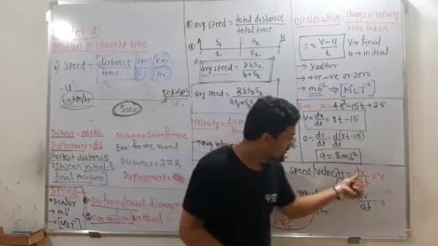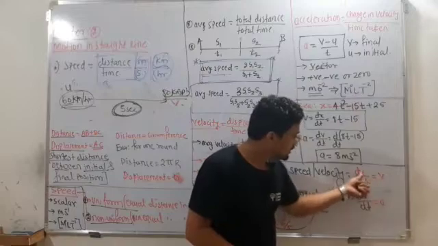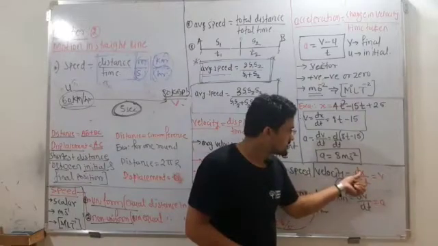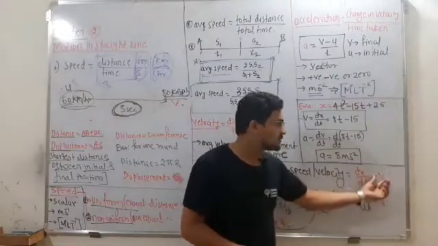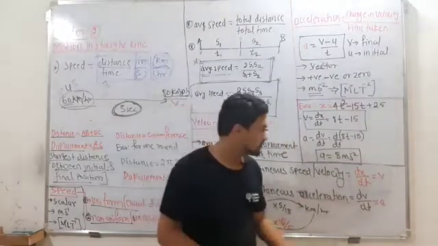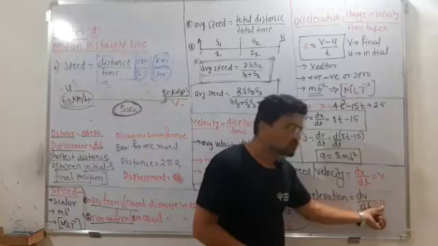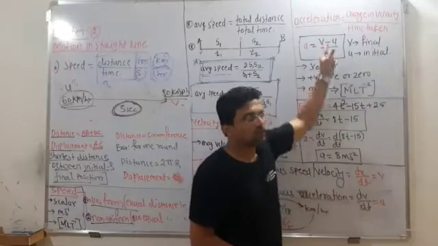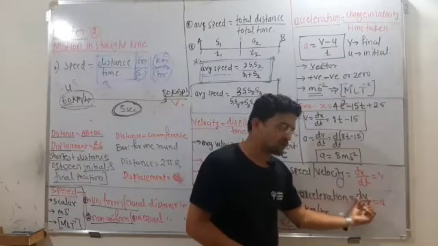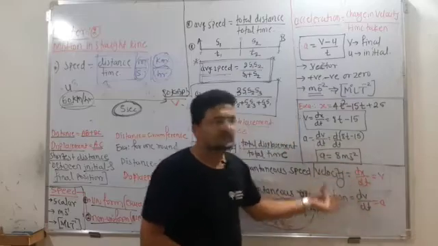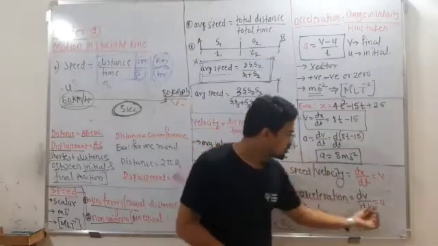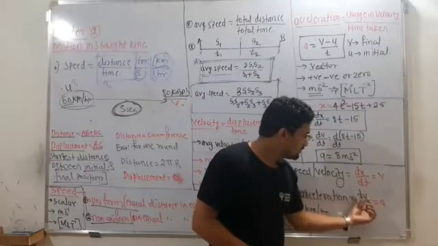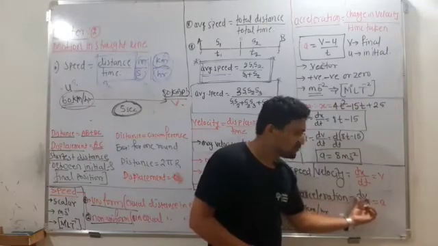And instantaneous speed is calculated by v is equal to what? dx by dt. And dx is nothing but change in position with respect to time, and that is the definition of the velocity. And here acceleration is what? Change in velocity, so that is nothing but dv. So acceleration is equal to dv by dt, change in velocity, dv.